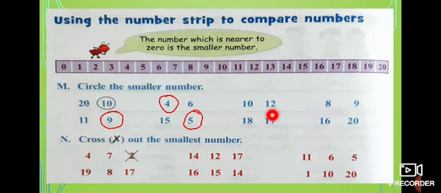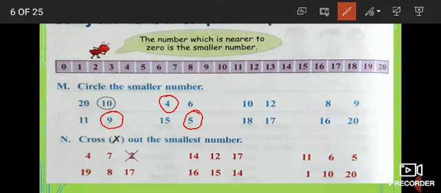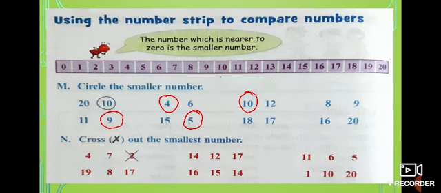10, 12. Where is 10? 10 is here and 12 is here. Which is very near to 0? 10 is near. So, you got to circle number 10. That is the smallest one. Now, look at the next one.